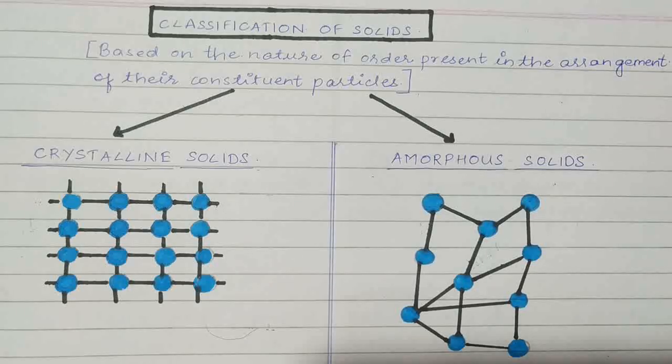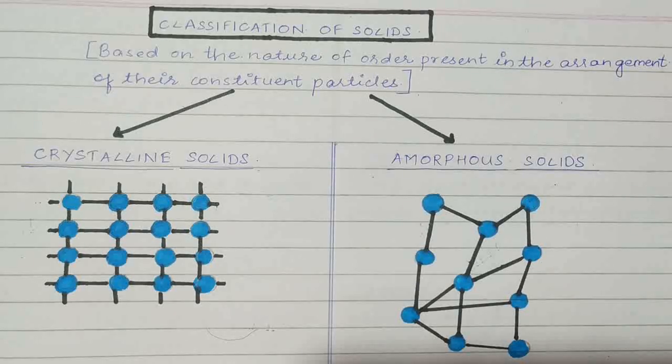Like, for example, you have seen chalk, right? And you have seen marble which is present at your home, the floor, the tiles. So what is the composition of that? Both are calcium carbonate only. Chalk is also calcium carbonate, marble is also calcium carbonate. But the nature of the two is so different. Chalk breaks down so easily and you can write with it. But can you imagine breaking marble that way? No. Why? Because marble has a very rigid structure.